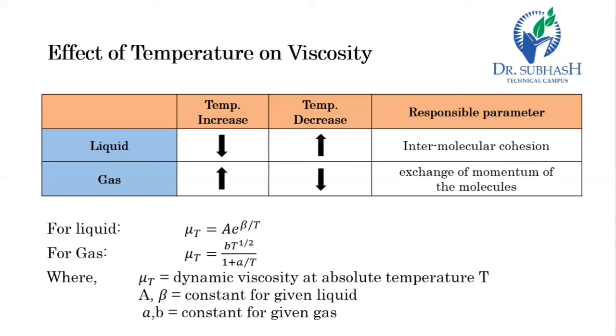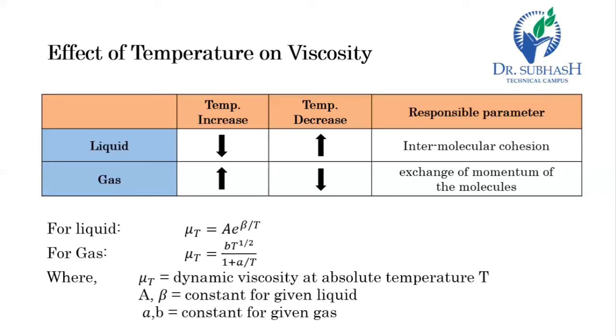While in gas, it has a different relation, because in gaseous form, the intermolecular cohesion force is very small compared to the liquid. So here, intermolecular cohesion is no longer the parameter responsible for viscosity.